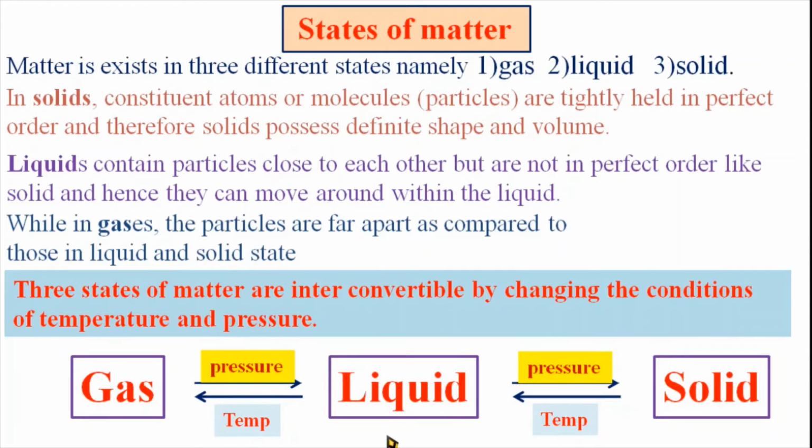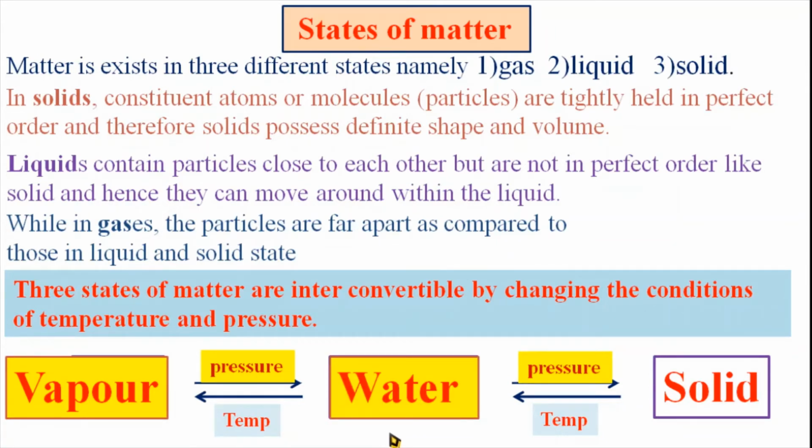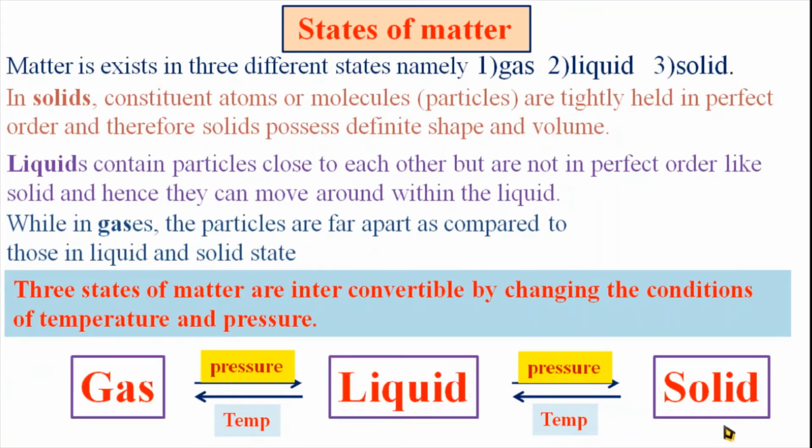Here we see three states of matter are interconvertible by changing the conditions of temperature and pressure. For example, when vapors are condensed or pressurized, they get converted into the liquid state, that is the water. And when water is kept under pressure, it gets converted into solid ice. This is the best example which we observe in our day-to-day life. And when ice is heated, it gets converted into water. And when water is boiled, it gets converted into vapor. It means that with increase in pressure, gas gets converted into liquid, and liquid gets converted into solid.